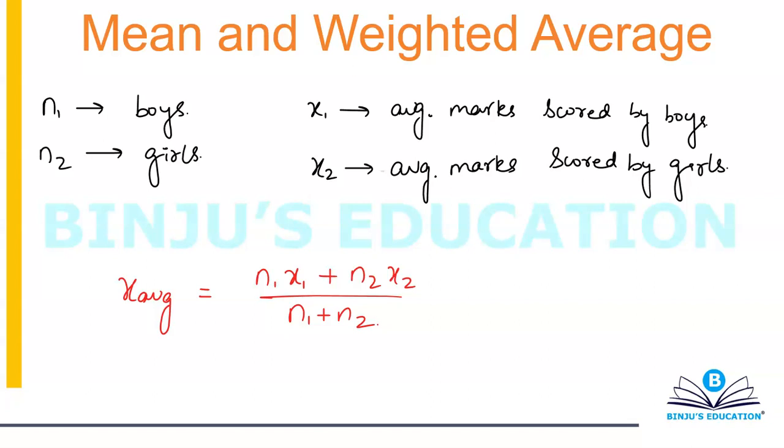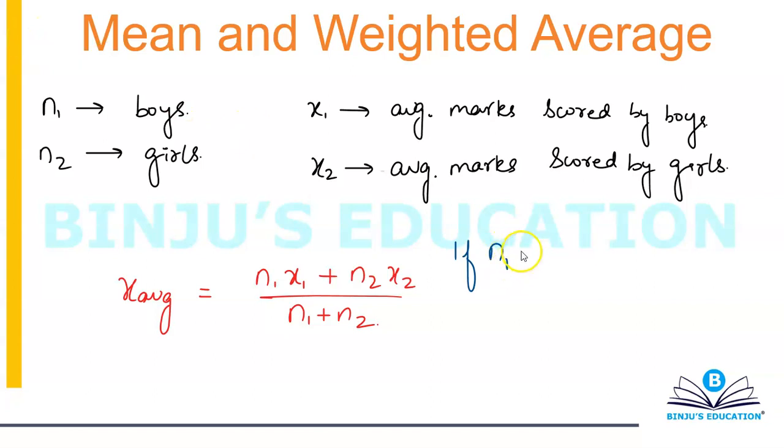Let's first take the case when the number of observations are equal. Then you will be able to relate it more comfortably.